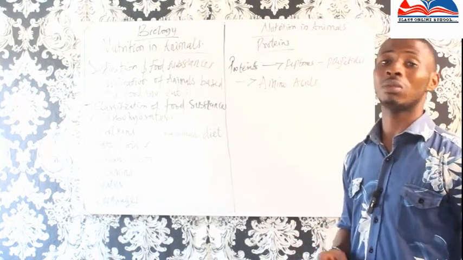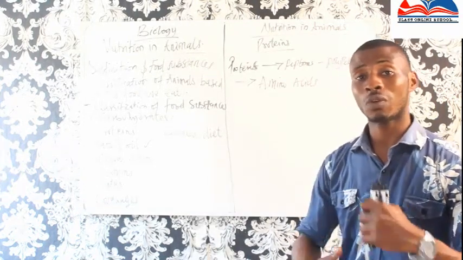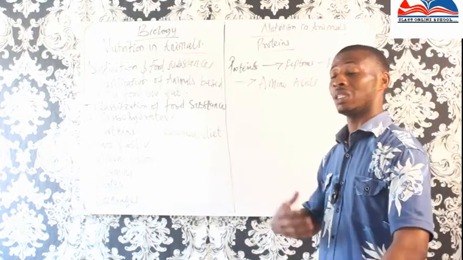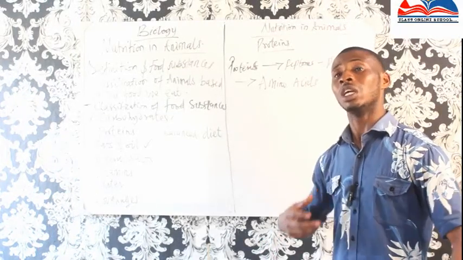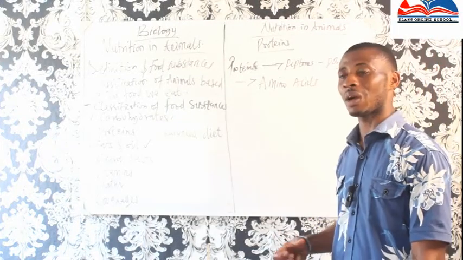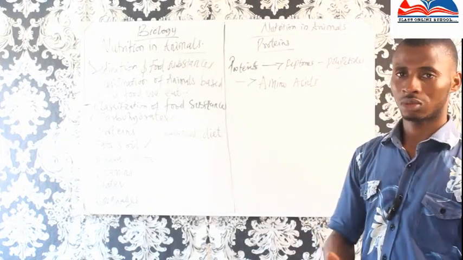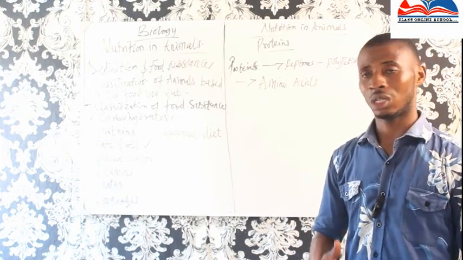Now, during starvation, maybe you have not eaten for a long time, there is what we call conversion of energy, whereby those animal fats or glycogen in your body are reconverted and used as energy. That is the normal conversion of energy.